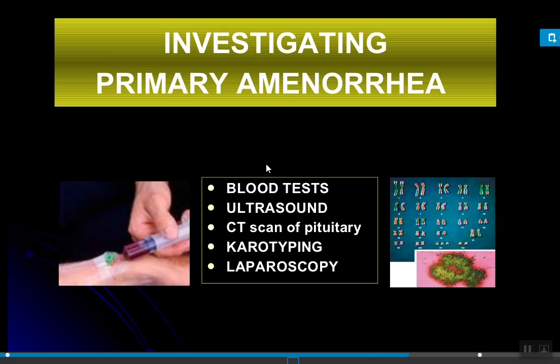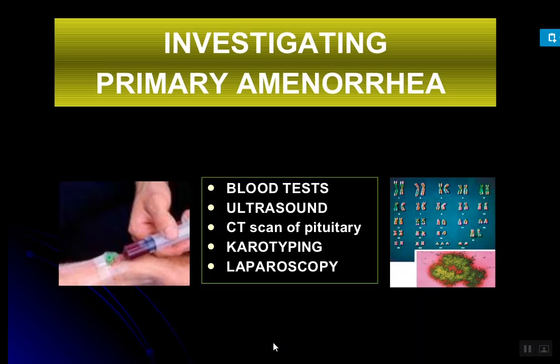Investigations, what can be done: blood test, ultrasound, CT scan of pituitary gland, karyotyping, and laparoscopy. Okay, blood tests you all may know. There must be a hormonal study of the level of hormones secreted by the pituitary gland and the ovaries: FSH, LH, TSH, prolactin, and estrogen.